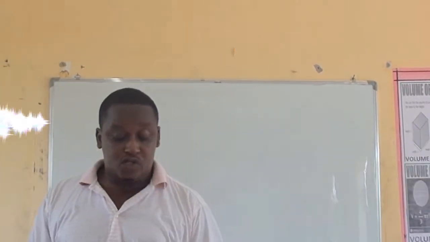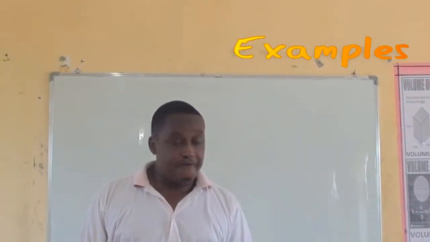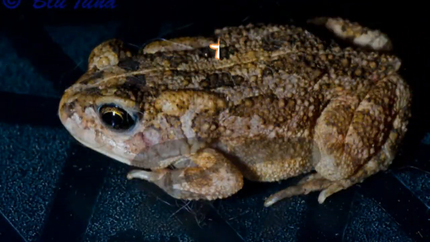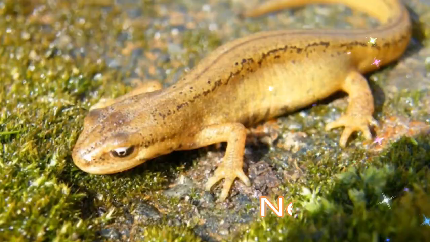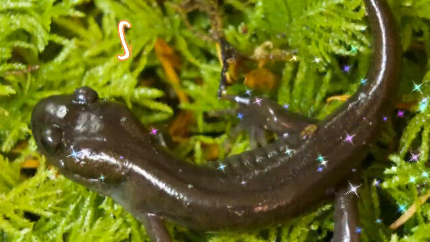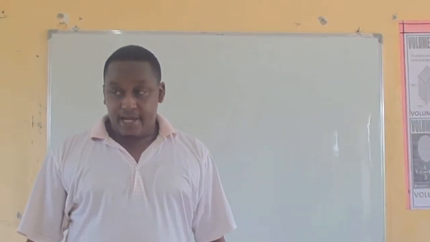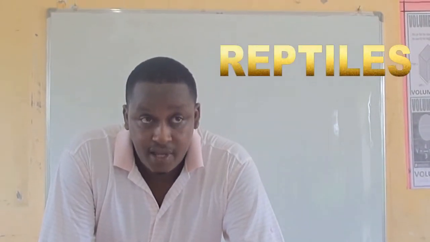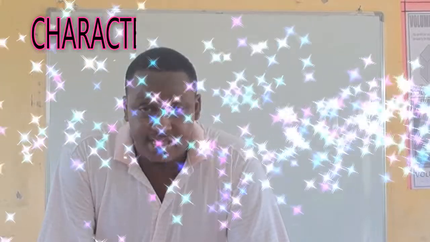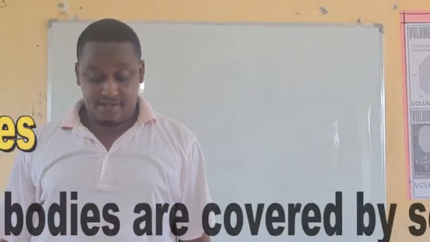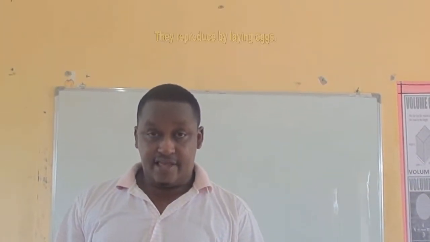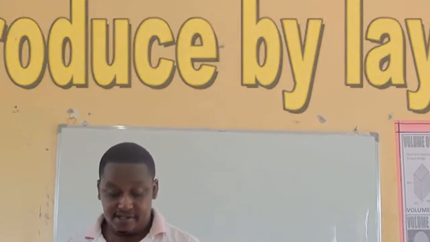So a few examples of these amphibians. We have the frog, we have the toad, we have the newt, and we have the salamander. We go to the last group, and this group are the reptiles. A common feature of all reptiles is all reptiles have scales. They live on land. They also reproduce by laying eggs.